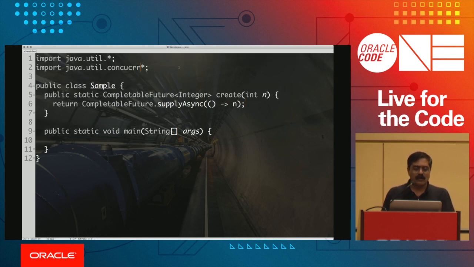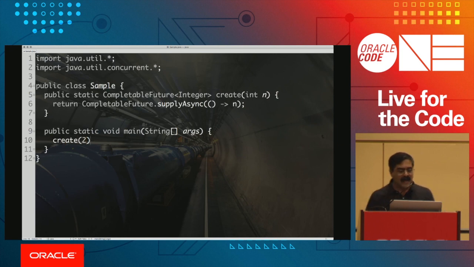So what I want to do now is to call this method create, but the way I'm going to do this is I'm going to say create with a 2. But there are times when you might want to combine the results of 2 asynchronous operations.